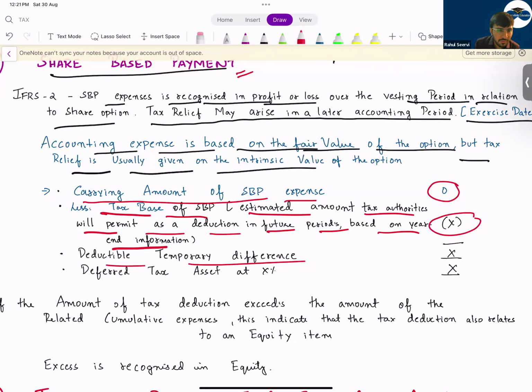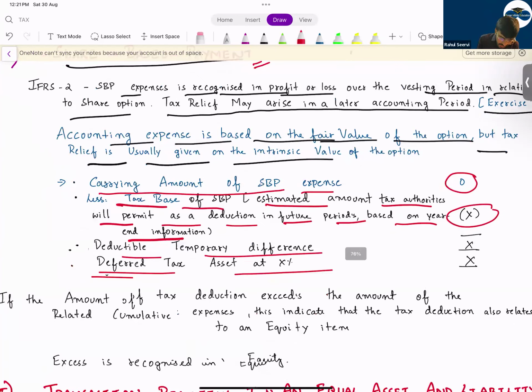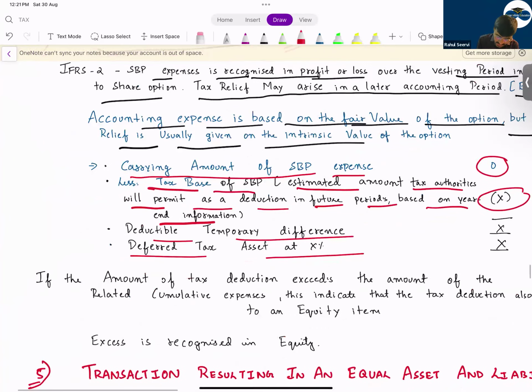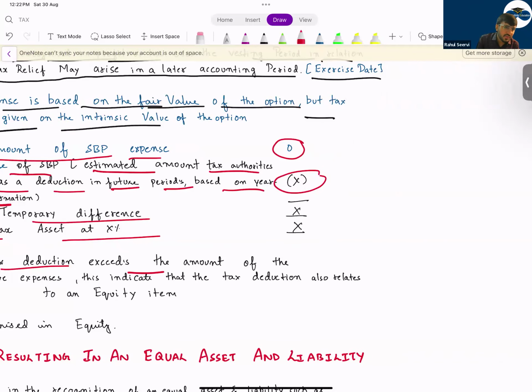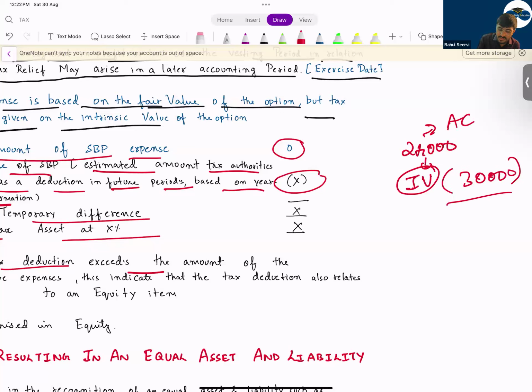Every time you'll get what? Deductible temporary difference, and you create a deferred tax asset. Now this deferred tax asset will normally be recorded in P&L. But see now, if the amount of the tax deduction exceeds, okay, the tax deduction is based on what? Intrinsic value. So in that case, what will happen? If the company says that the expense is 24,000 as per accounting books, but as per tax authorities, they are mentioning the expense on intrinsic value, that is 30,000. So what is the difference here now? 6,000.